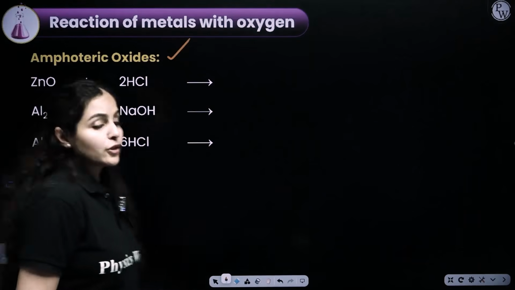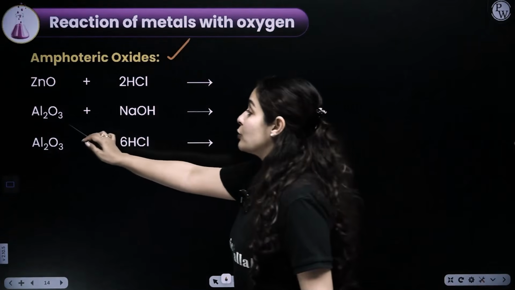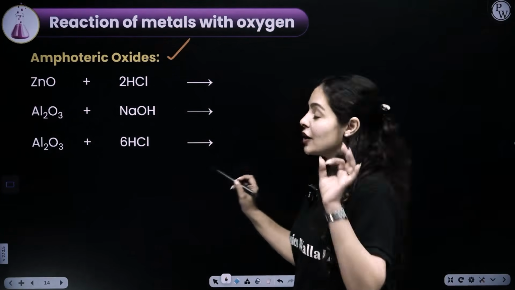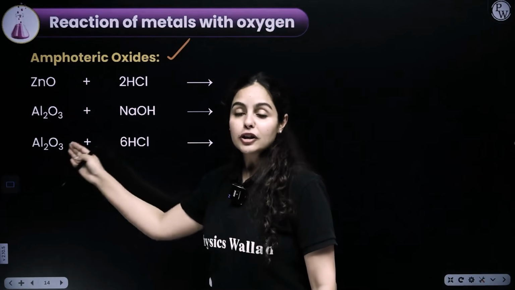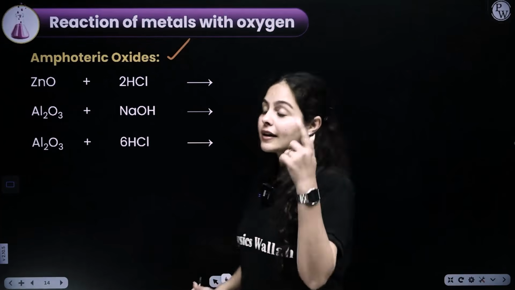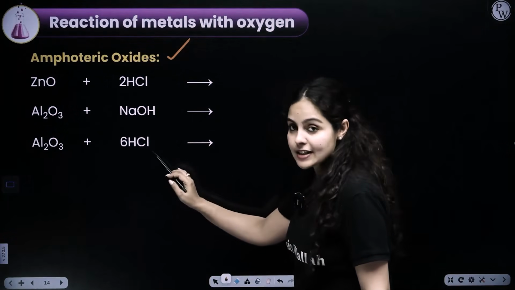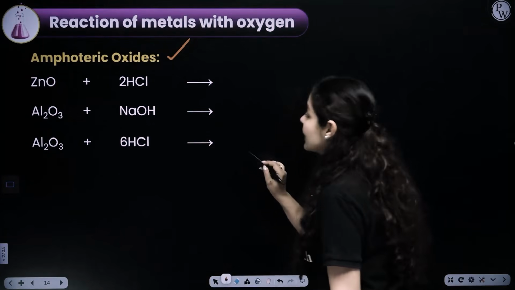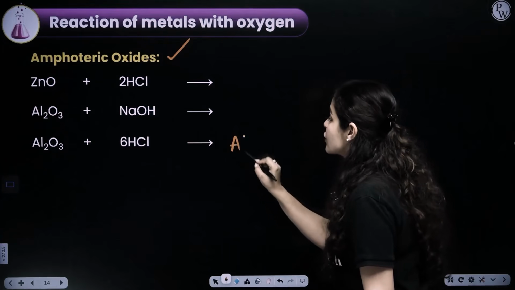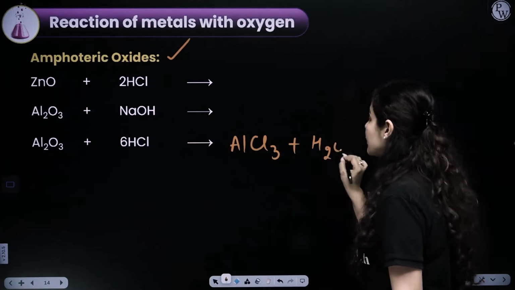Okay? Now let's look at the reactions here. So if I try to react aluminium oxide with an acid, is it going to react and give me a product? Let's check that out. If an oxide of a metal reacts with acid, that will give me salt and water. It's a neutralization reaction. So aluminium chloride plus water would be formed in this case.